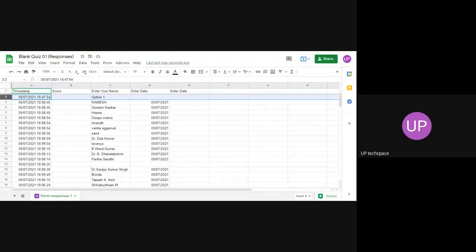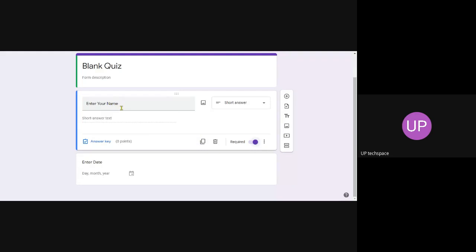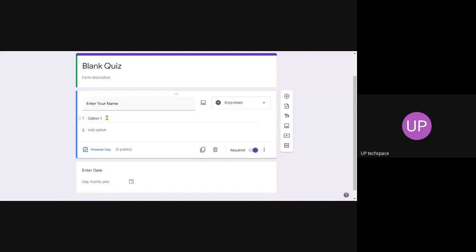Okay. I didn't put this as mandatory. I can click this as required. Then only, if you put something here, will I get the response. Even I can make this a drop-down box. You can paste the whole student list. Oh, that's a nice option.